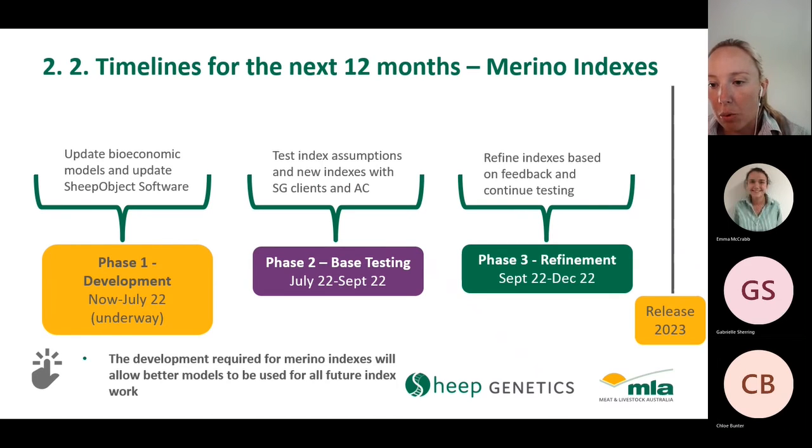And this is, merino indexes have been given the priority here over the maternal and terminal indexes, as they are the most outdated or oldest indexes that we have available to our clients. But in good news for maternals and terminals, the updates to the Shape Object software that's happening as part of phase 1 will actually be a key enabler to having better software, so it'll be easier for us to update maternal and then terminal indexes into the future.